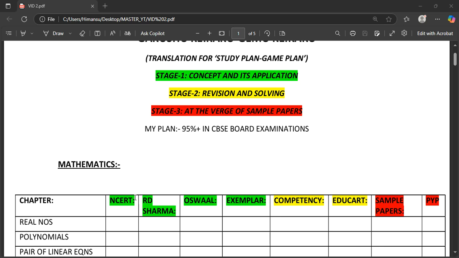Actually, there are some additional exercises that CBSE is deleting, and it is getting deleted every year. So what I want you to do is the NCERT of 2021-2022, because at that time there were a lot of additional exercises, which can be very competitive for you, and you can have a lot of question practice.